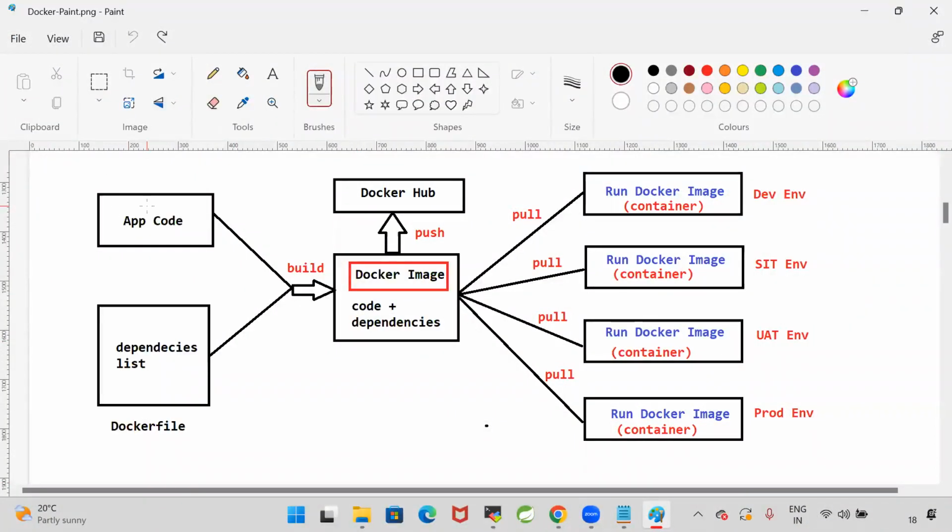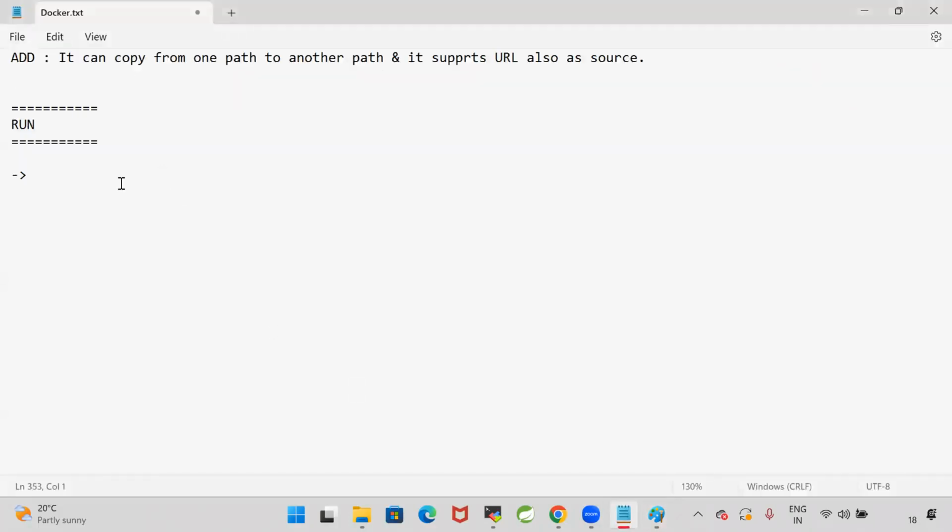Assume that my code is available in GitHub. When I am creating a Docker image, I want to install Git and clone the repository, then install Maven and compile the project. So whenever we are creating a Docker image, if you want to install some software, then you can go for the run command. What is the purpose of run? Run instructions will execute while creating the Docker image.